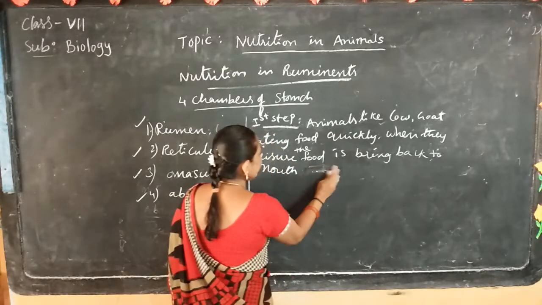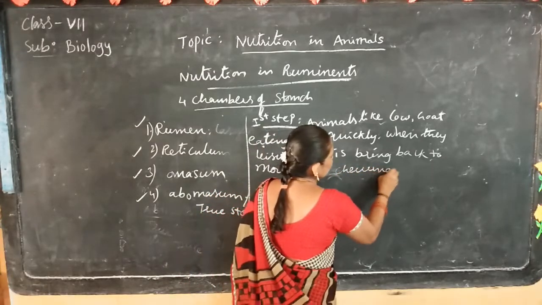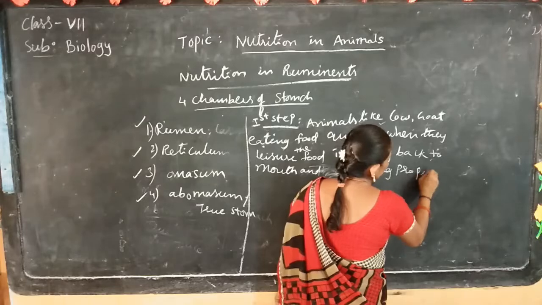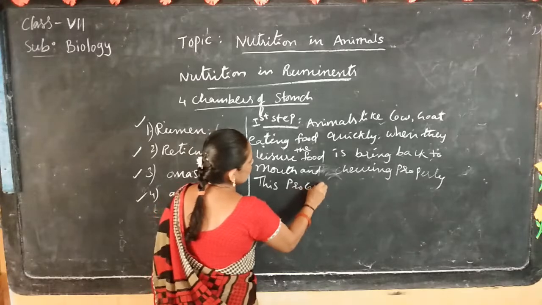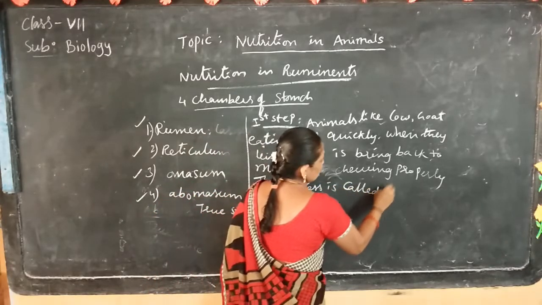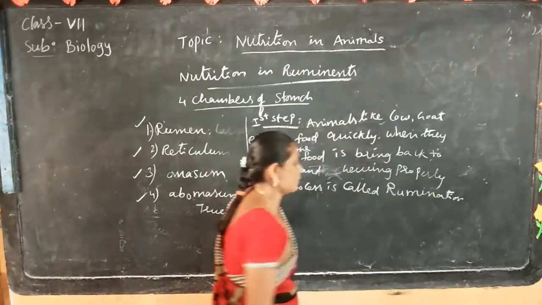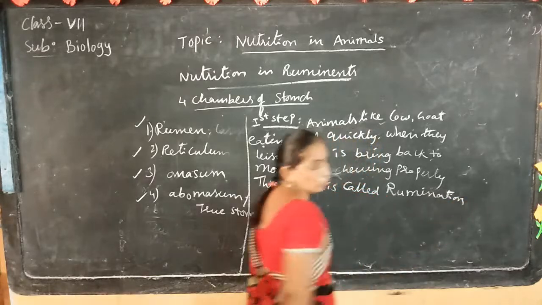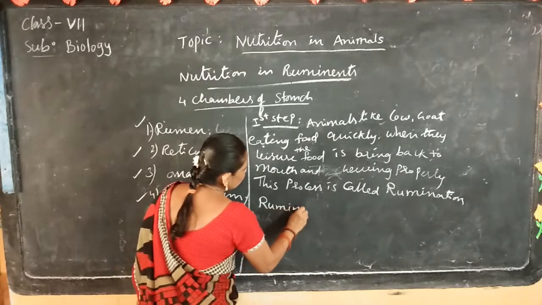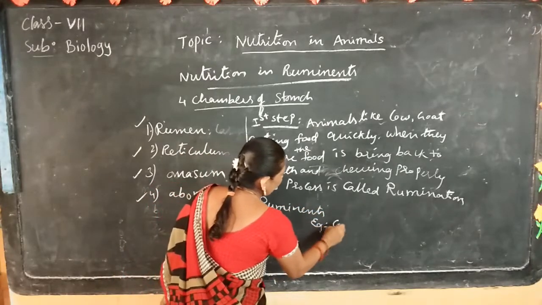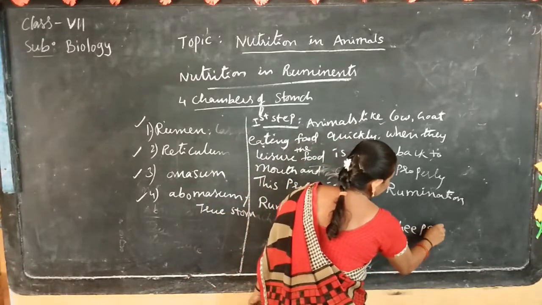The food is brought back to the mouth and chewed properly. These animals are called ruminants. Ruminants examples: cow, goat, sheep and deer.